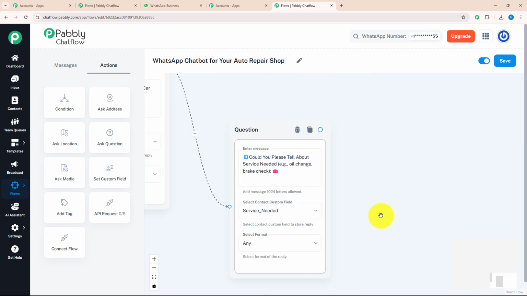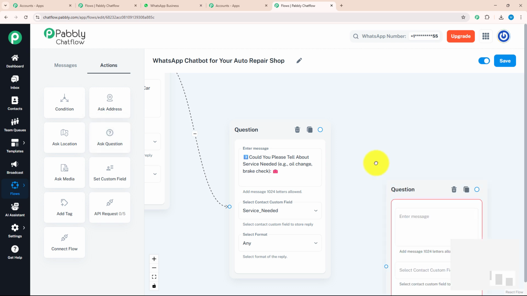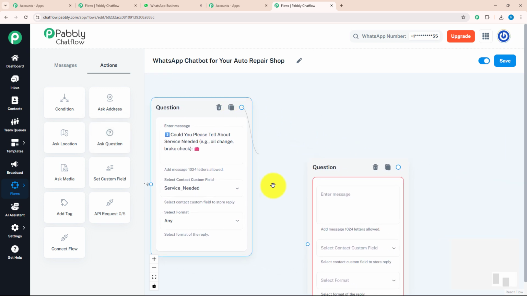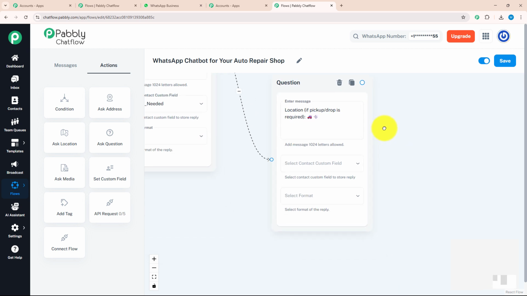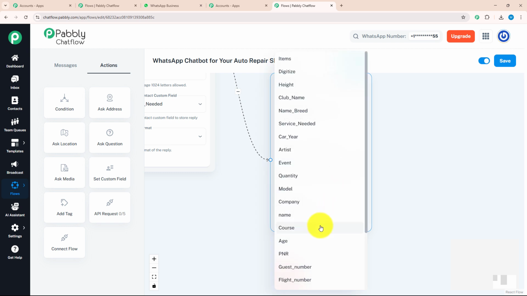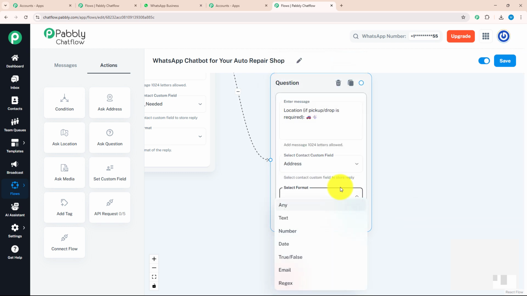any. After knowing about service, I want to know about their address. For that, again, I'm going to drag and drop the ask question button over here and connect it with my previous question, and I will enter a message which says location if pickup or drop is required. With that, I will select my contact custom field as address and my format as any.